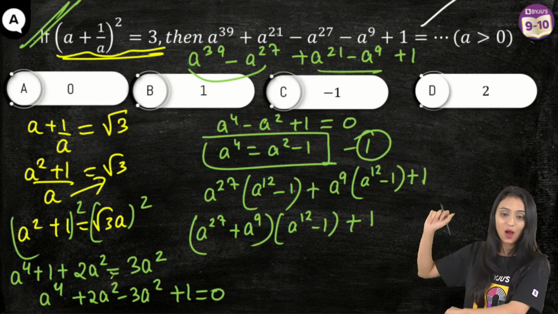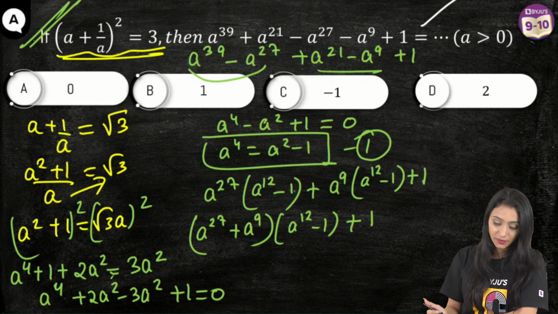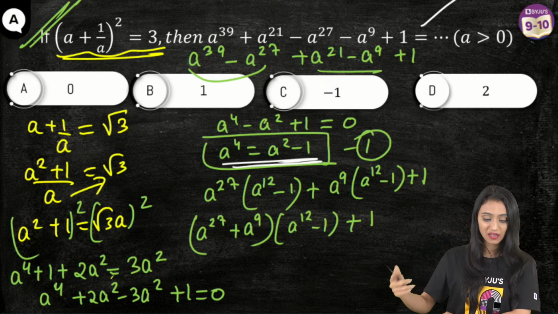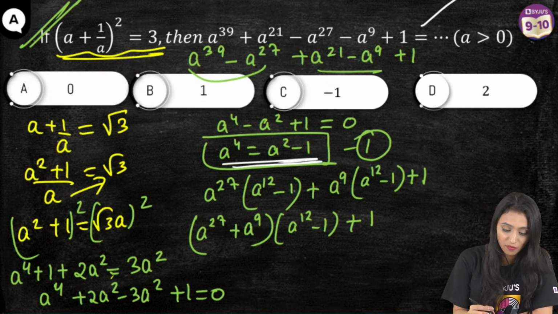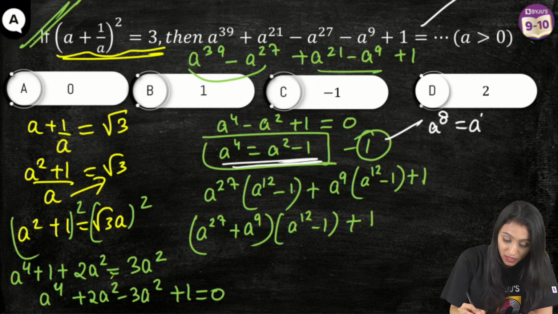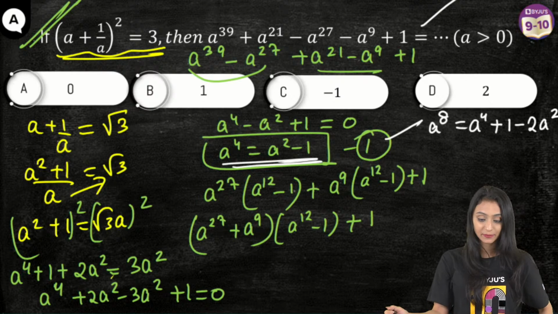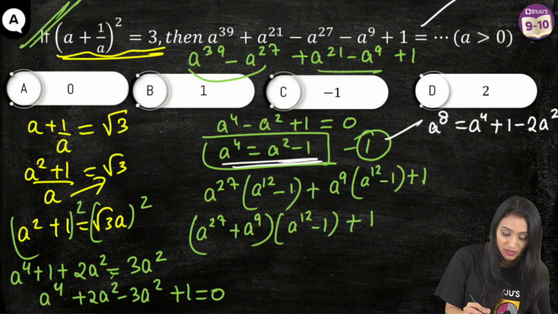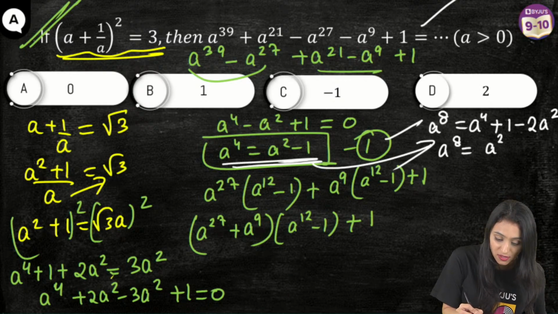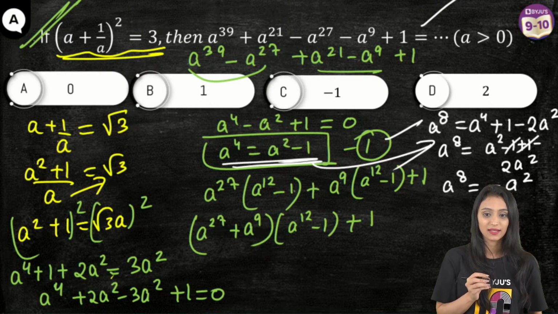Now, what we can do here is, see, we are already given this equation, a^4 is equal to a^2 minus 1. Let's do squaring of this because I can see big numbers over here. If I do squaring of this equation, squaring both sides, that would be a^8, and here the identity would be applied: a^4 plus 1 minus 2a^2. Correct? Yes. Now let's put this value of a^4 over here. That's going to be a^8 equals a^2 minus 1 plus 1 minus 2a^2. This is cancelled. So a^8 is equal to what? That's going to be minus a^2. Correct?